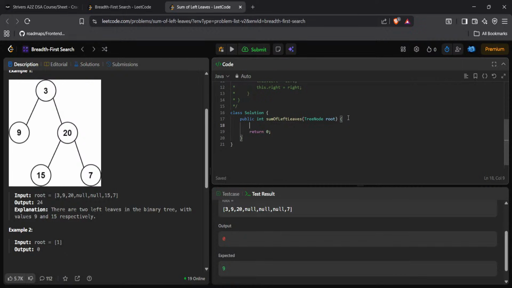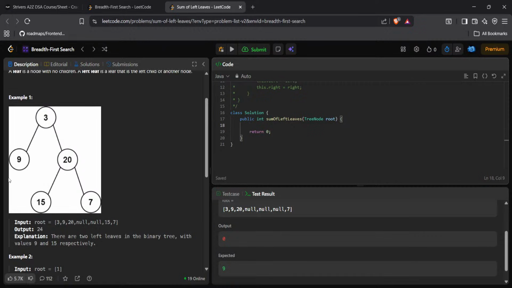Okay, we have to start from the root node and we have to go till the end. How do we find the leftmost value of the node? We have to go left, then go right, and then go left. If left is null, then we are going to say...